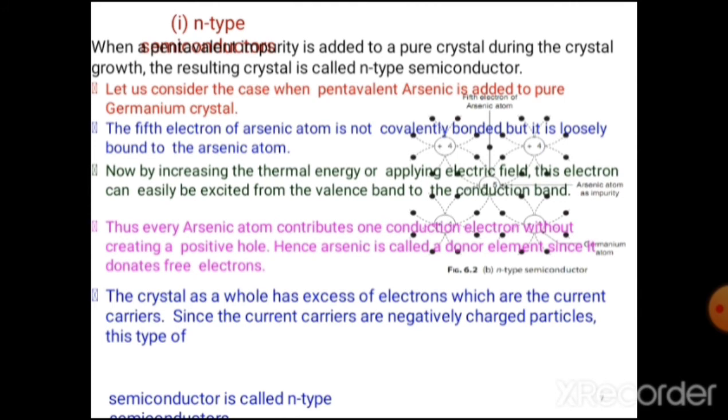The fifth electron of the arsenic atom is not covalently bonded, but it is loosely bound to the arsenic atom. Thus, the arsenic atom contributes one conduction electron without creating a positive hole. Hence, arsenic is a donor element since it has free electrons. The crystal has a large number of electrons which are current carriers. Since current carriers are negatively charged particles, this type of semiconductor is called an N-type semiconductor.